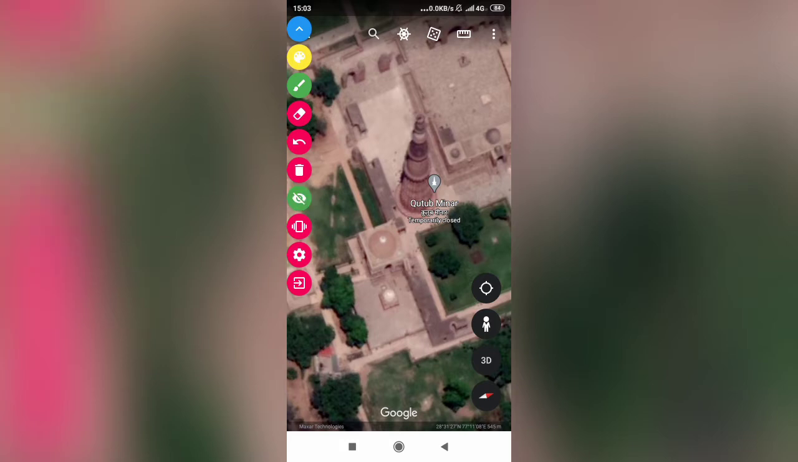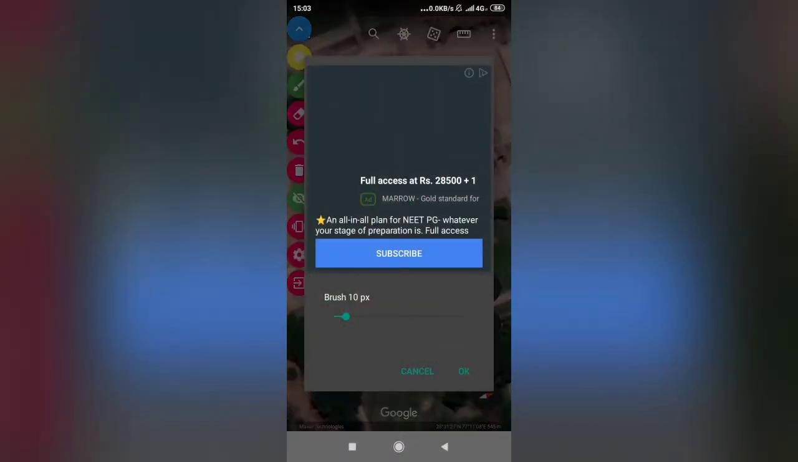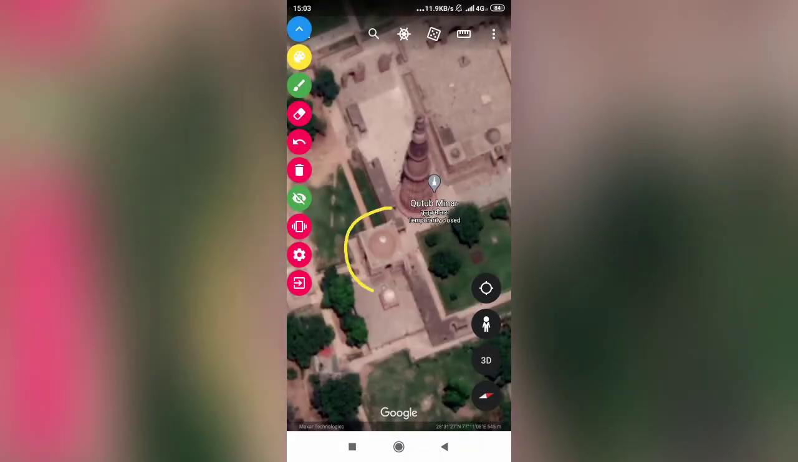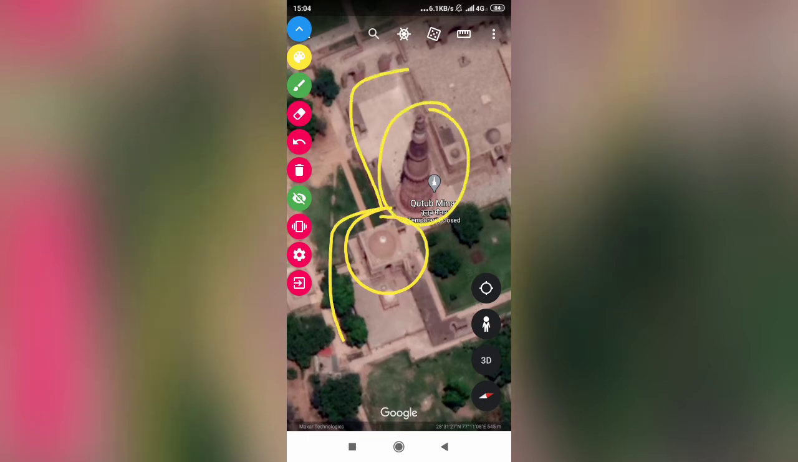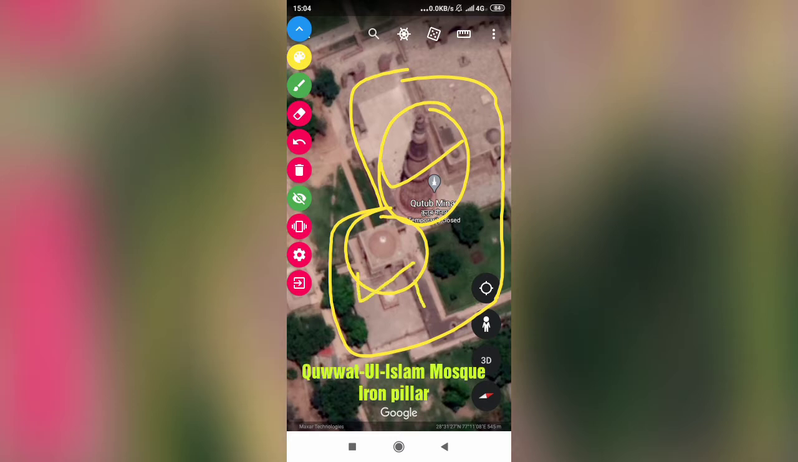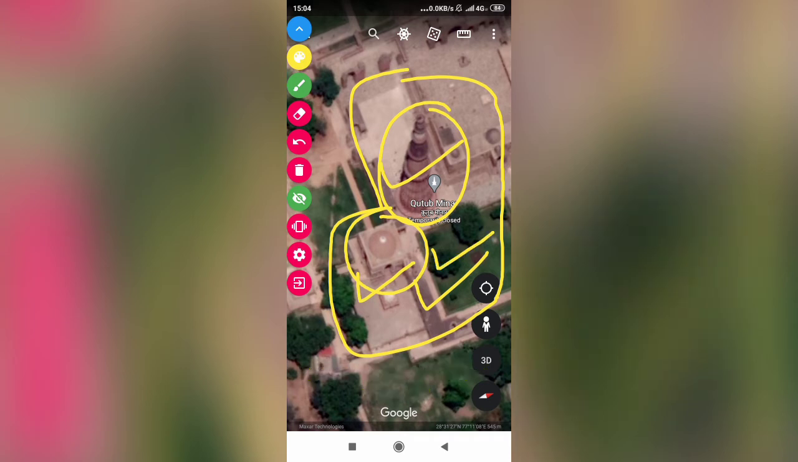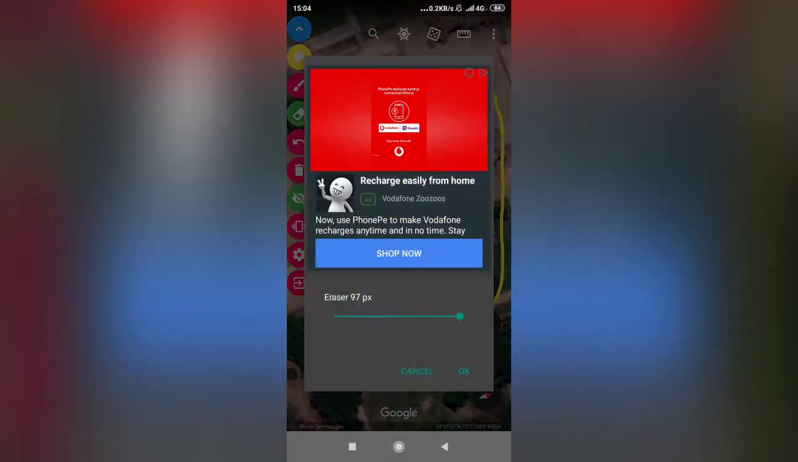Let me make it a little bit more clear. All right. So this is Alai Darwaza and this is Qutub Minar, and this whole complex is called Qutub Minar complex. In Qutub Minar complex, there are many iconic monuments. There are Qutub Minar, Alai Darwaza, Quwwat ul Islam Mosque, Iron Pillar, and several other things. So let me cover it one by one, in a very interesting way. You guys are going to love it.